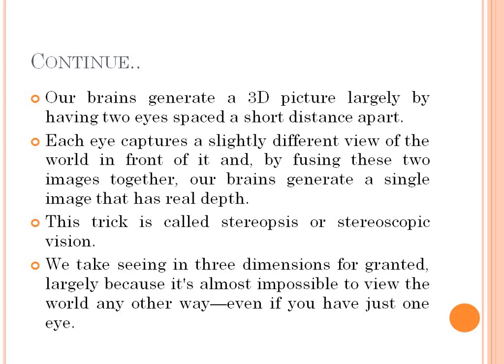Though, as I said in the previous point, we get the 3D image by combining the 2 slightly different images. Whatever image is captured by the right eye and the image captured by the left eye, we combine those images and then we get the 3D. But even if you see with one eye only, you are getting that object or the world in the 3D format only. So there is no other way to get the image. We are getting the image in 3D format only.